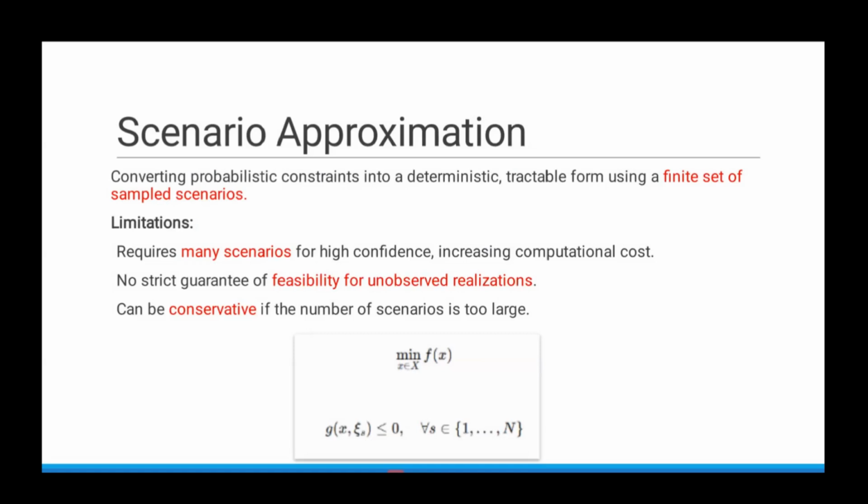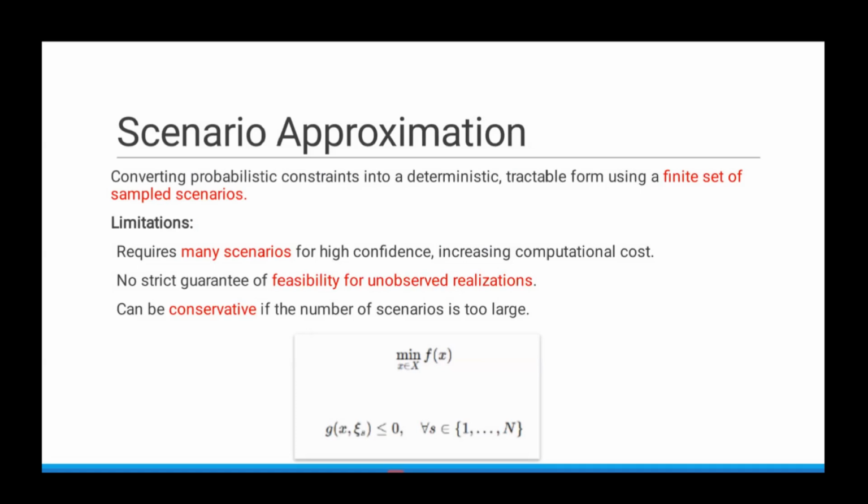So only the realizations which we consider as scenarios, for those realizations we can guarantee feasibility. For other cases, for other unobserved realizations, we may not be able to strictly guarantee feasibility. It can be conservative if we consider too many scenarios. If the number of scenarios is too large, then the solution that we get may be conservative.